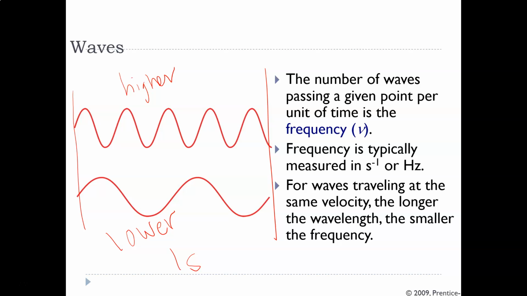But the way that this works is if all waves of light have to go the same speed, but some of them have longer wavelengths. So like the bottom one has a longer wavelength. That's a longer distance than that. So that's like a longer lambda, and it's a lower frequency. And this one has a shorter lambda, but a higher frequency. That's what we see, is the wavelength and the frequency balance each other out. So the way I think about this, something with a short wavelength is like a short person who has very short legs, and a wave with a long wavelength is like a really tall person who has very long legs.